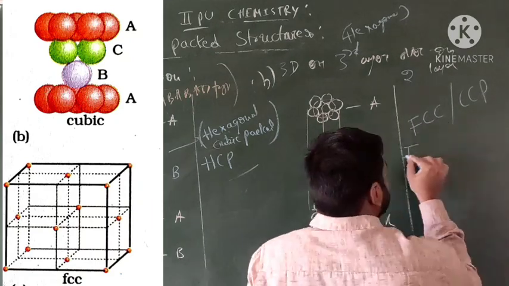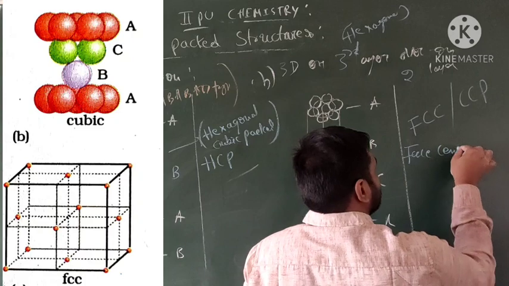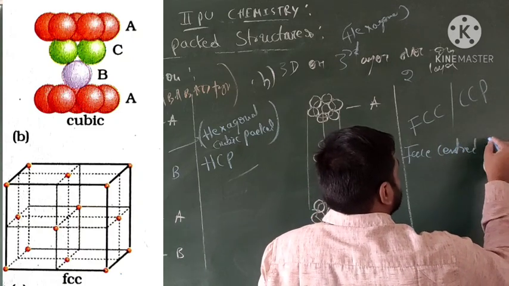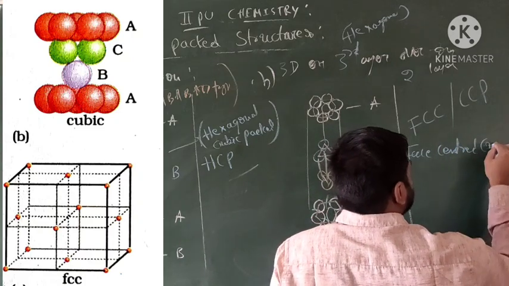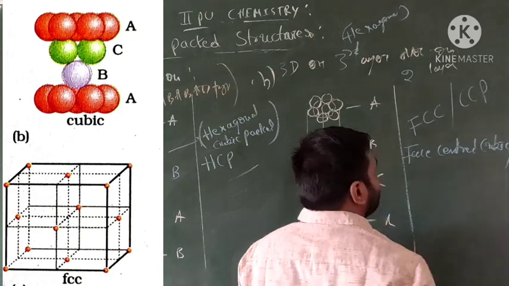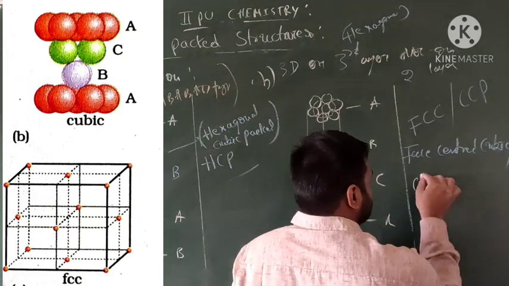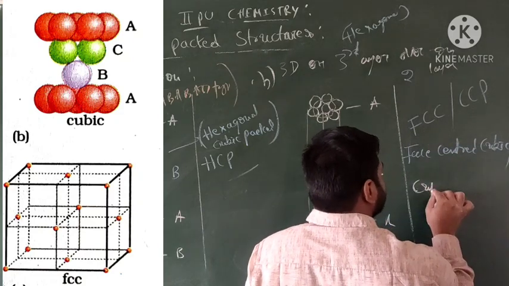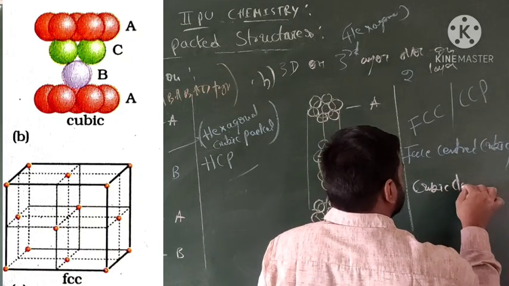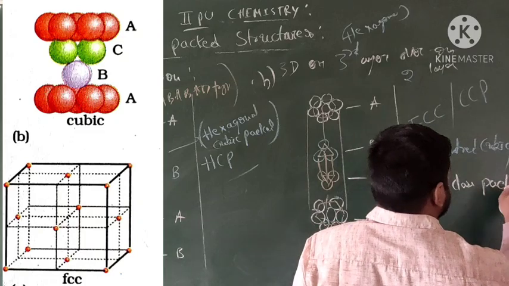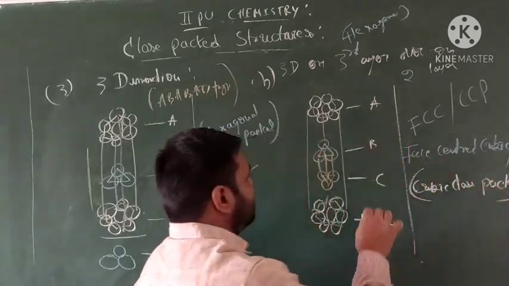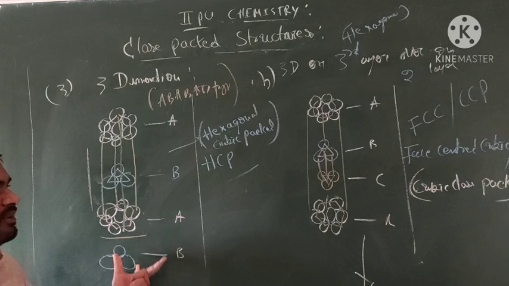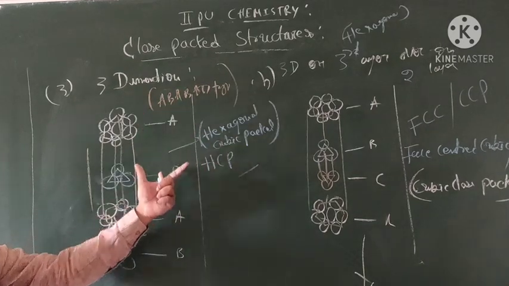FCC means face centered cubic. Either we call it CCP. CCP means cubic close packed structure. This is how the structure will appear in the AB type.